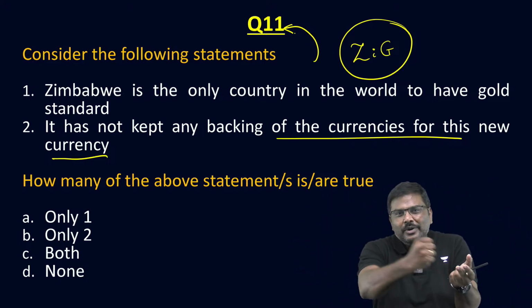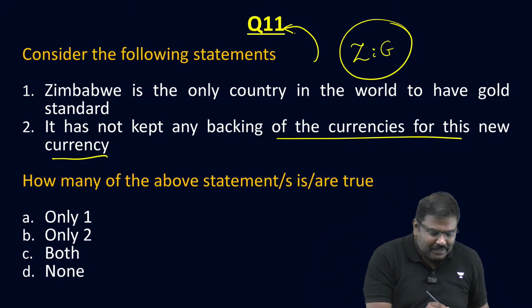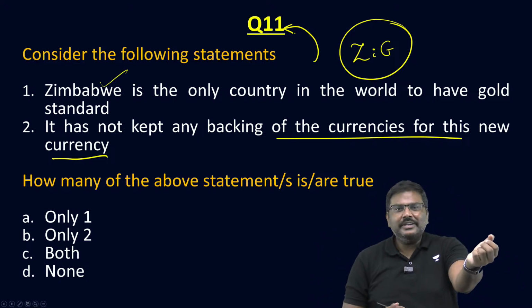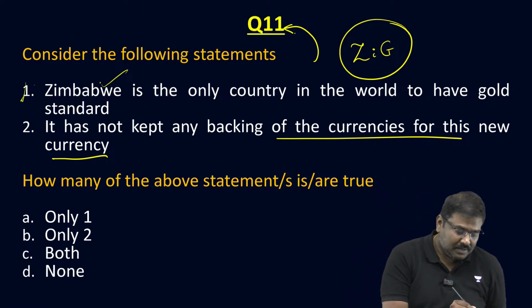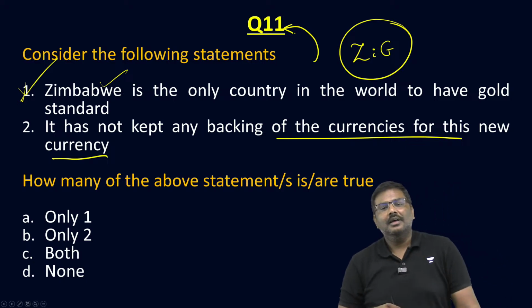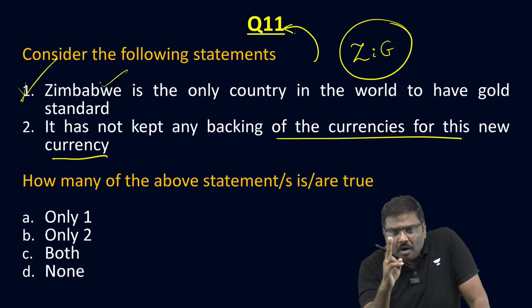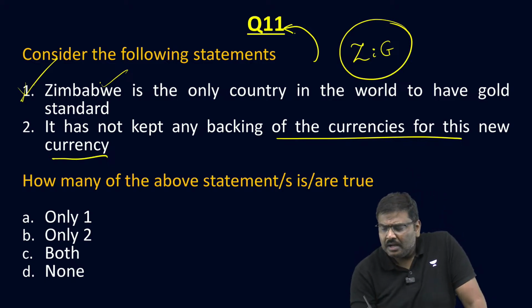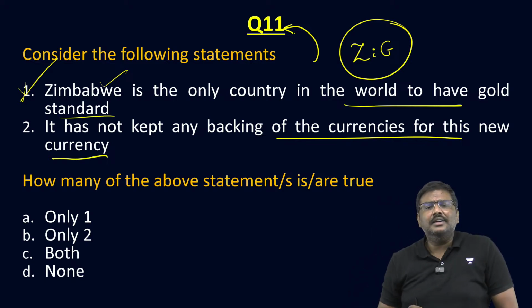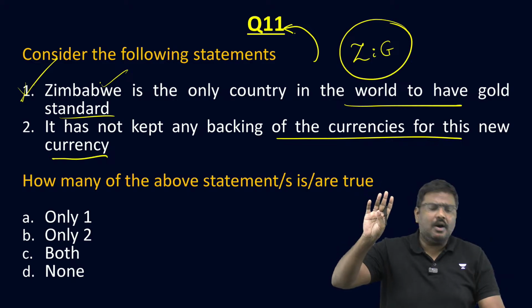Some of you would have tattooed it like Ghazni, right? You are sitting in the examination hall and this statement is given. You look at your tattoo and say, statement is incorrect. But my dear, statement is correct. Statement is absolutely correct. Zimbabwe in the world now is the only country which has a gold standard.